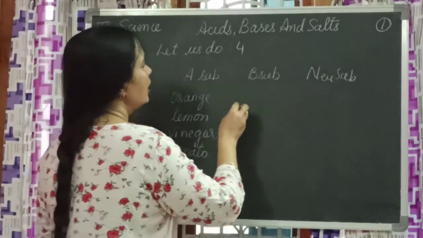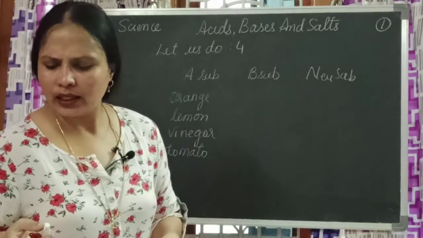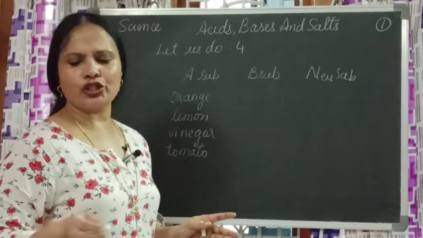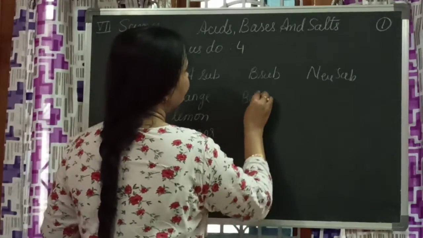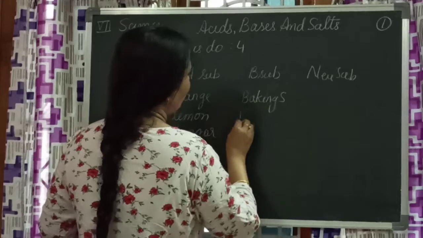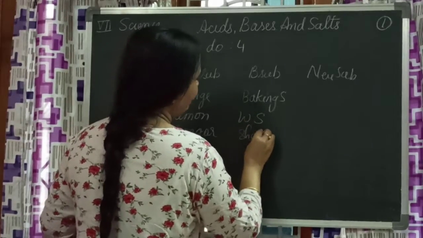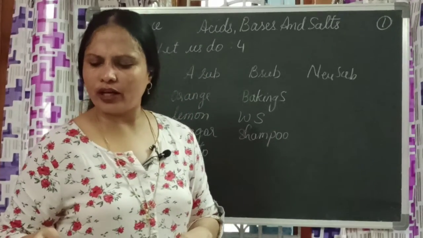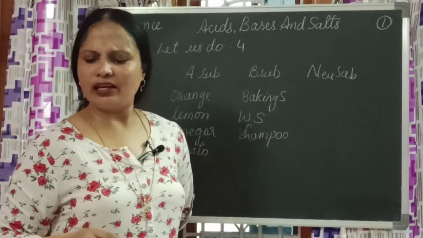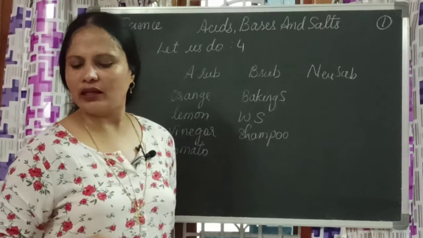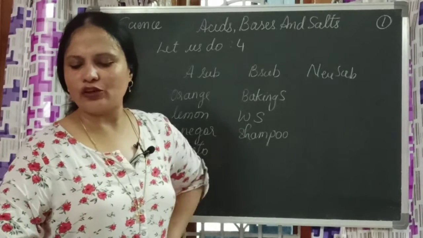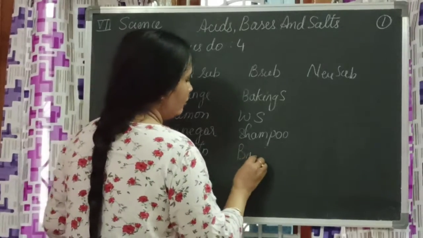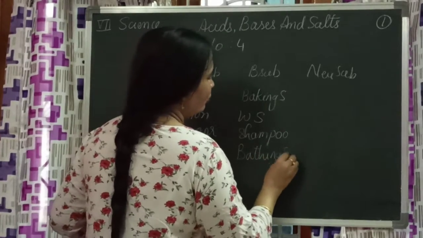Basic substances, what are they? Baking soda, and then washing soda, shampoo, and then in the order only I am coming, children. And then saliva, yes, alkaline. Actually saliva is alkaline, otherwise carbohydrates cannot be digested. Then bathing soap. Okay. Those which I am very clear about, those I am telling you, children.